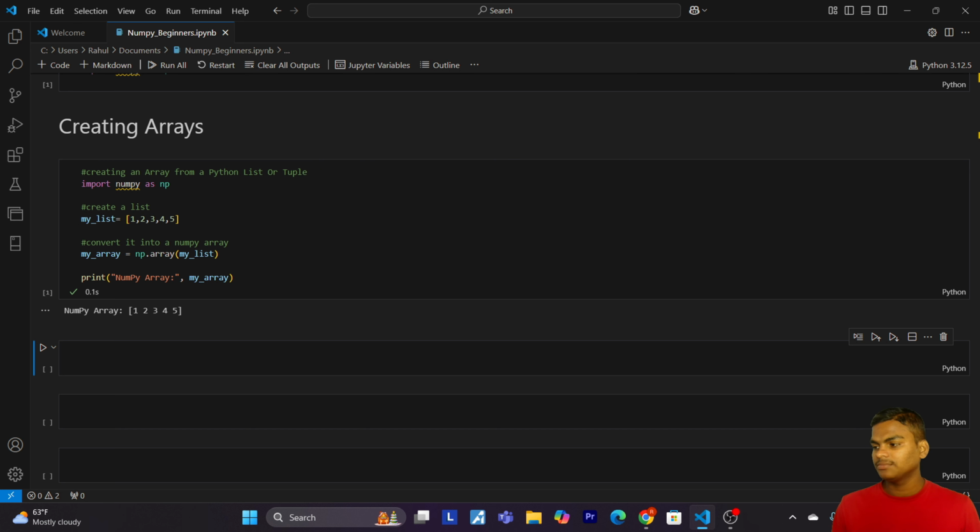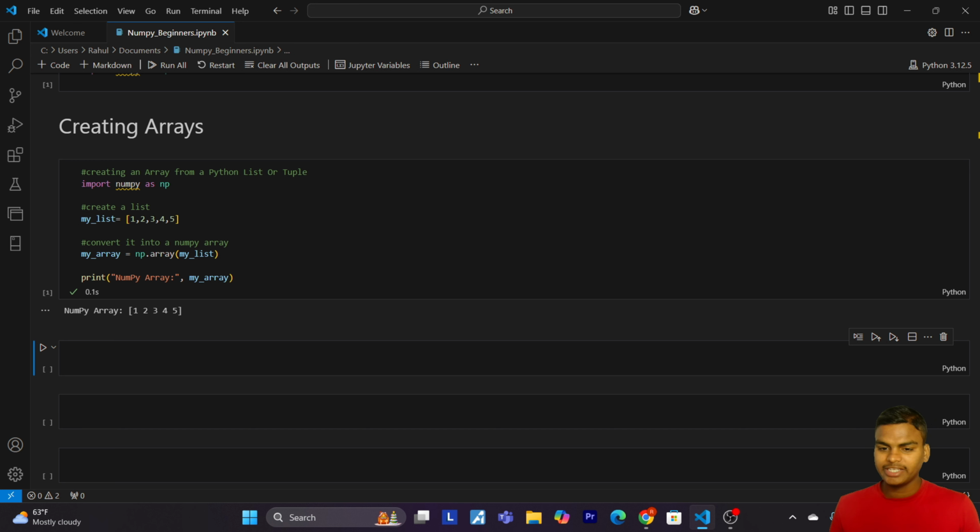When we print it, we get a NumPy array that looks similar to a list, but it's more powerful and efficient. So let's understand the key difference. Unlike Python lists, NumPy arrays support advanced mathematical operations directly and are more memory efficient. You can also convert tuples into an array in the same way.